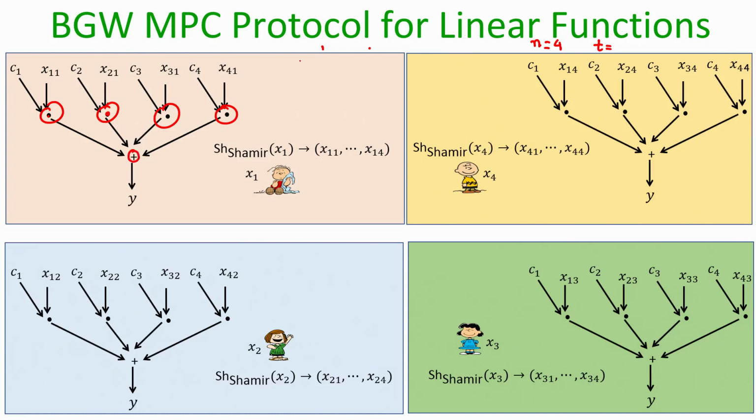So, remember the computation which parties want to compute is y equal to C1 times x1 plus C2 times x2 plus C3 times x3 plus C4 times x4.